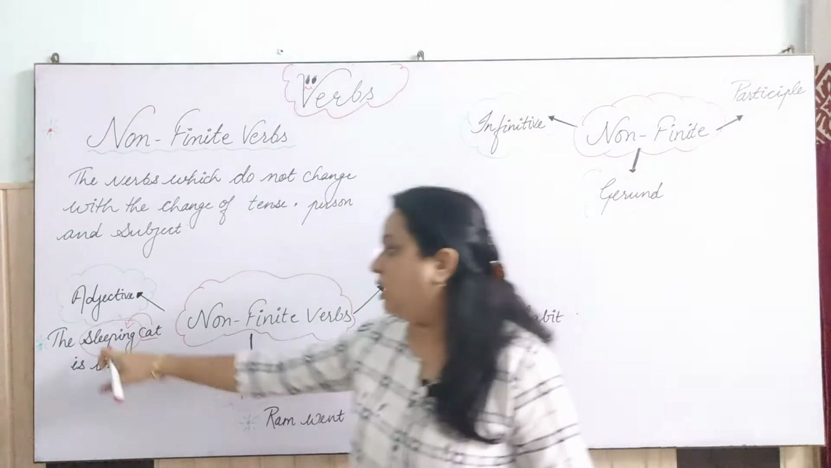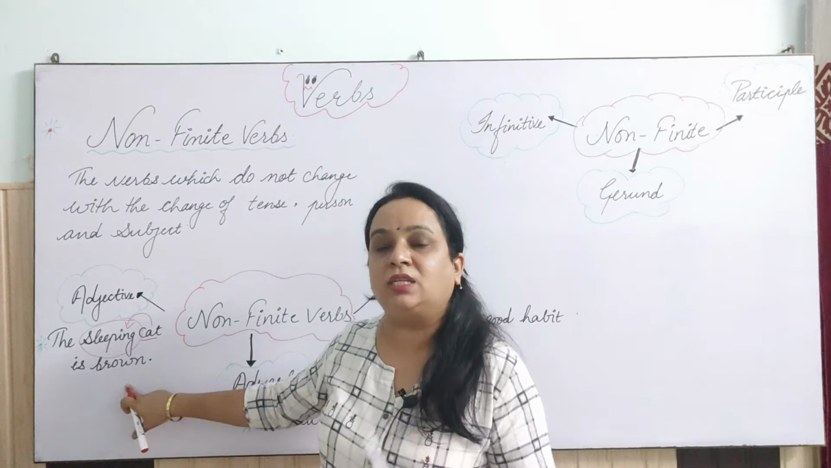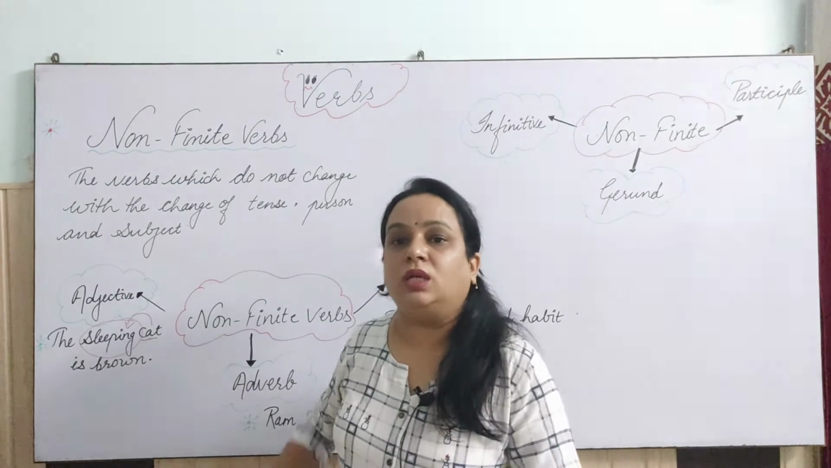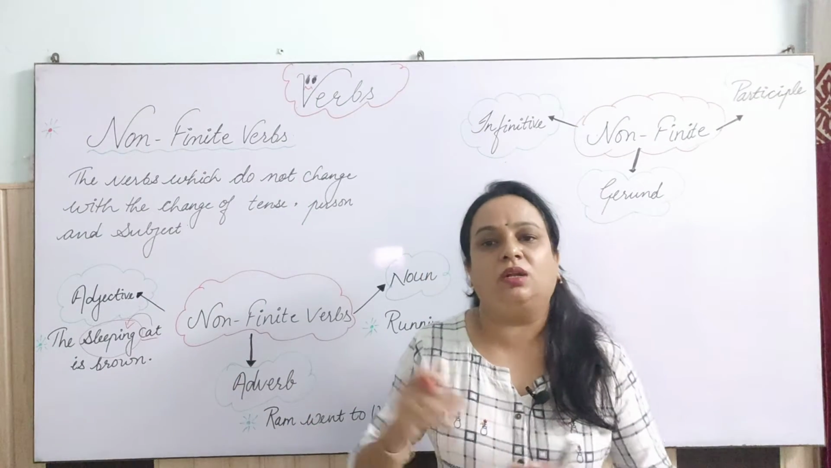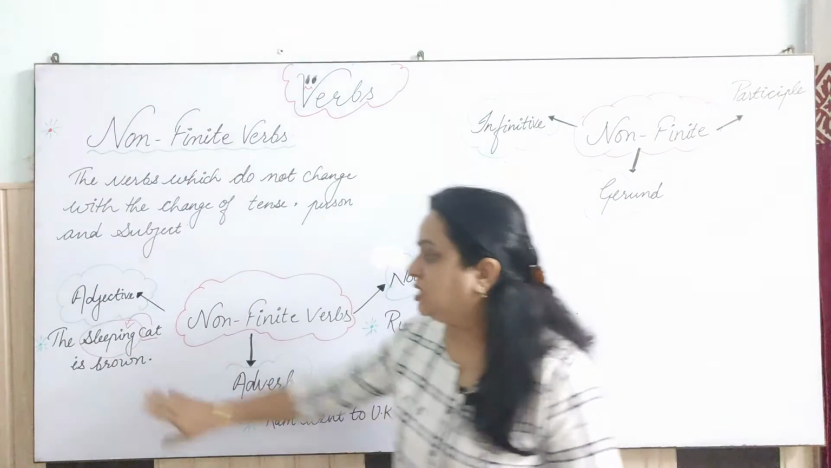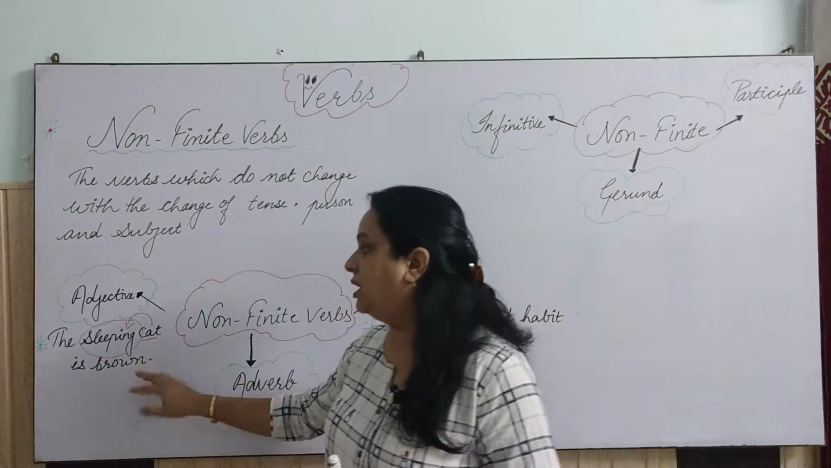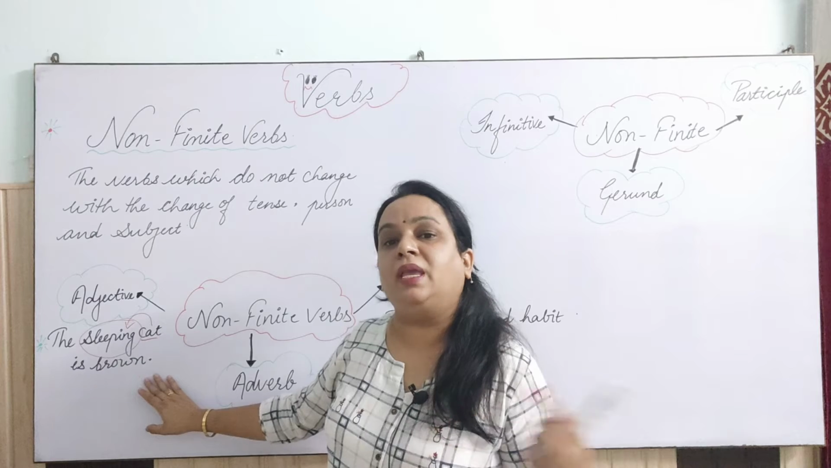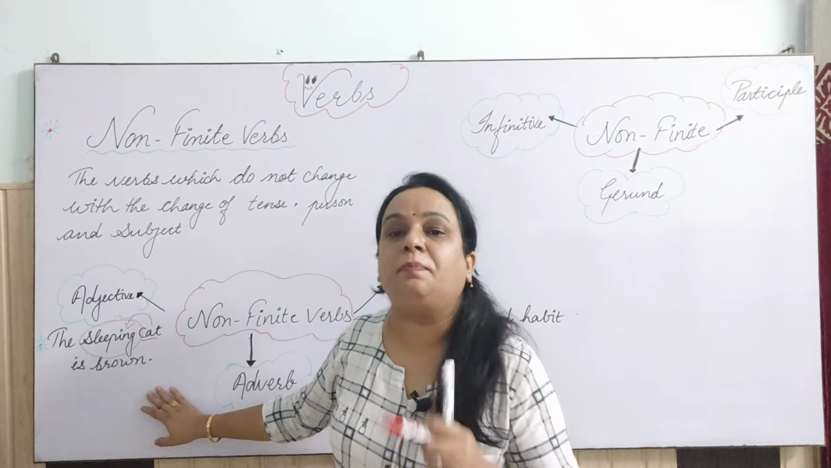Now how is it non-finite? Let's see. The sleeping cat was brown. The sleeping cat will be brown. If we change any tense, present, past, future, this right now is written in the present tense, right? The sleeping cat is brown. The sleeping cat was brown. I have a sleeping cat.